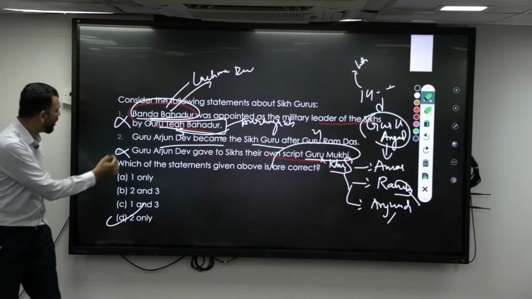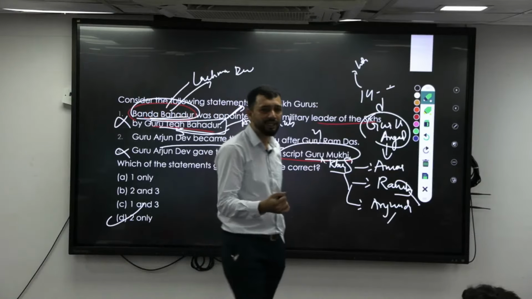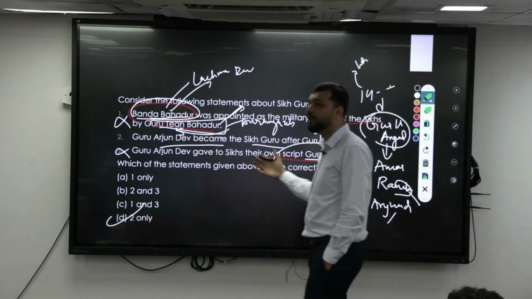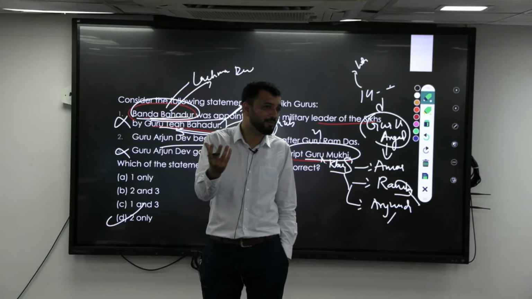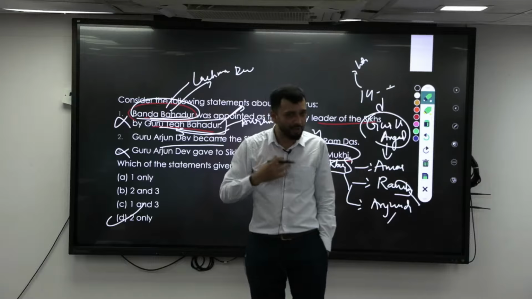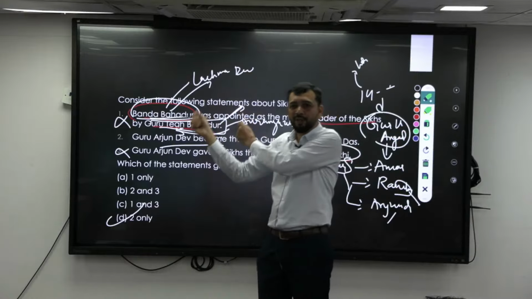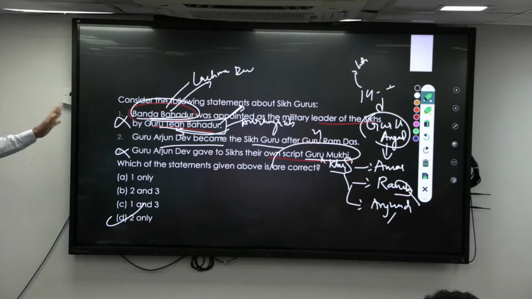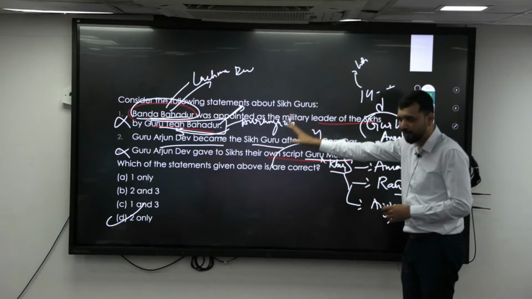Now, why was Guru Tegh Bahadur killed? He was also a kind of king and Guru, and people had a huge following for him. At that point of time, Kashmiri Pandits were being forced to convert to Islam. So they went to him and asked for help. He said, you go and tell the king, Guru Tegh Bahadur is our king, our Guru. If he converts, we will all convert. So they took him and forced him to convert, but he did not convert, and then he was executed. That is about Guru Tegh Bahadur. Just know the story, you will remember it. So that is about question 6.